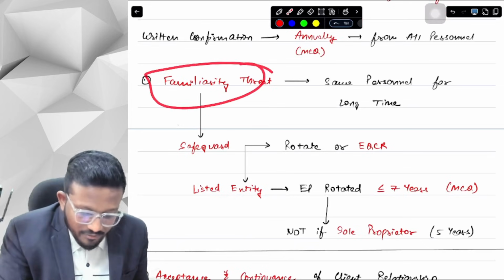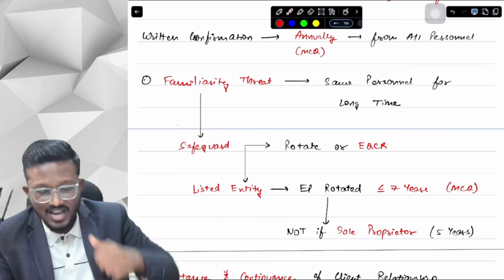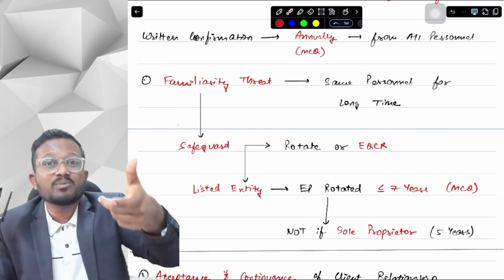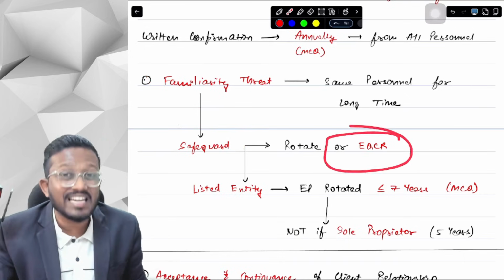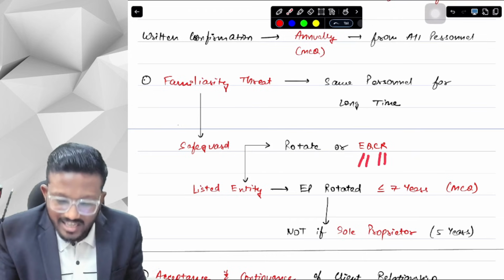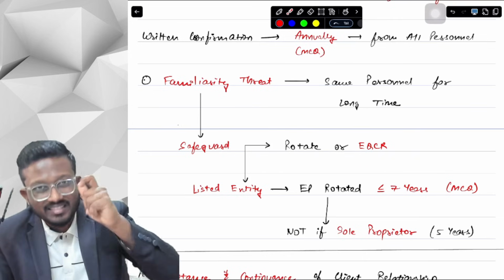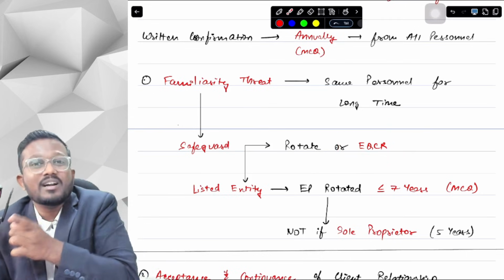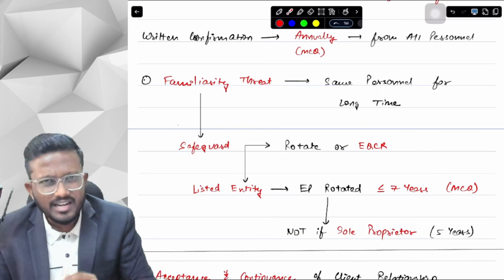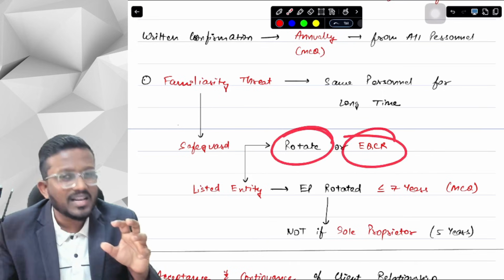To safeguard from familiarity threat, there is a provision that we have to either rotate the engagement partner. Rotation means we have to change the engagement partner, or we have to bring in an EQCR, that is engagement quality control review. That is the most important topic in this particular chapter, SQC1 and SA220, that we have to bring an engagement quality control reviewer. We will talk about it later, but either you can rotate or you can bring an EQCR.